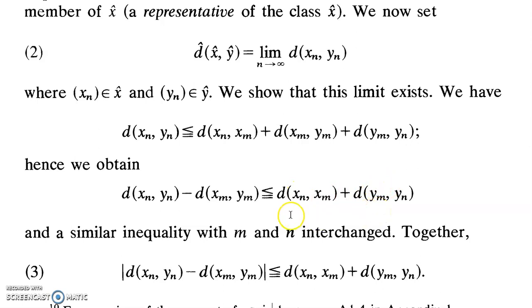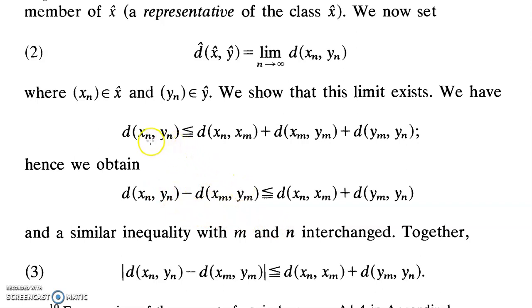Since xn and yn are Cauchy sequences, d of xn yn should be less than or equal to some number epsilon by 2. Similarly, yn is Cauchy means d of yn is less than epsilon by 2 after a certain stage. So this is what we already know. This is the first inequality which we are getting. Now we interchange m and n. The inequality won't change at all.